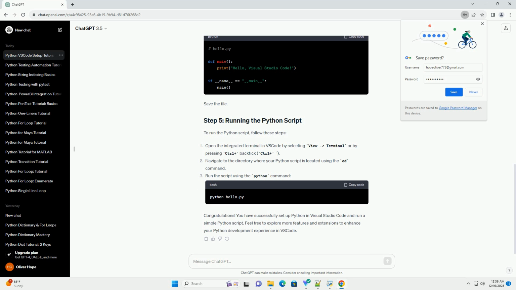Visual Studio Code, VSCode, is a popular, lightweight code editor developed by Microsoft. It supports a wide range of programming languages, including Python. In this tutorial, we'll walk through the process of setting up Python in Visual Studio Code and writing a simple Python script. If you haven't already installed Visual Studio Code, you can download it from the official website, Visual Studio Code.